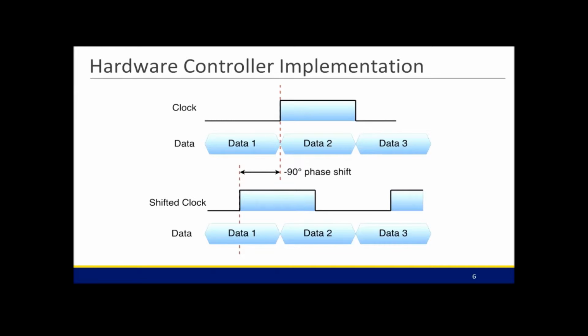Now, the problem with this is that the clock internal to the controller is very precisely timed. When we send it out, small variations in latency caused by heat and trace length will cause it so that when the eMMC device attempts to capture data using this clock, it will violate hold times or setup times. Basically, it will try to capture data as the data is changing, causing inconsistency. Our solution to this was to send to the eMMC device a 90-degree shifted clock, allowing us to capture the data when it's nice and stable and not violate any hold or setup times.